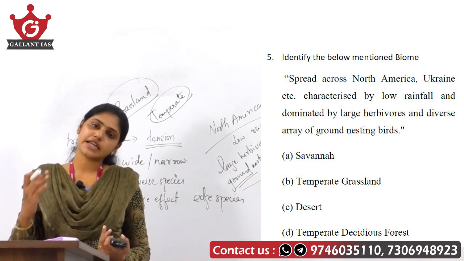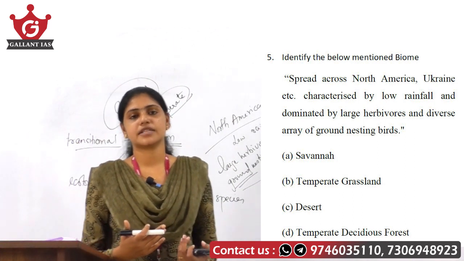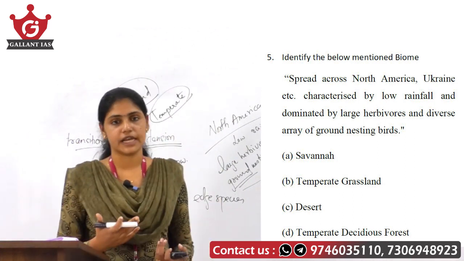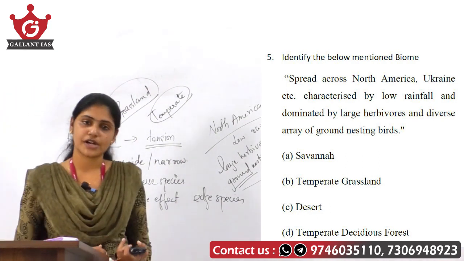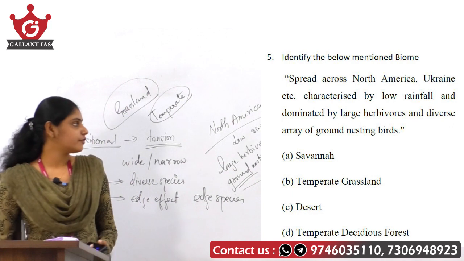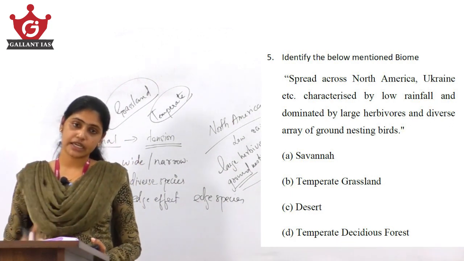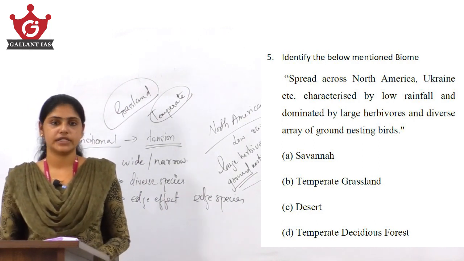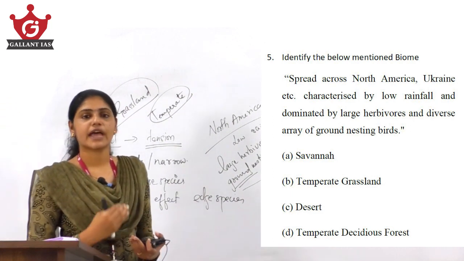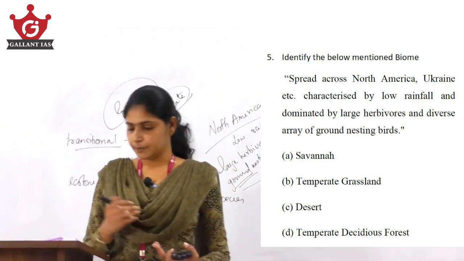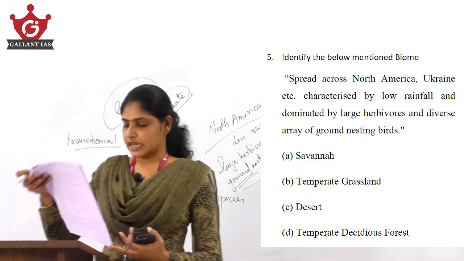Depending upon the region where these temperate grasslands are found, they are named differently. In the Eurasian parts, the temperate grasslands are known as steppes. In North America we have prairies. In the South American region it is known as pampas. In the South African region it is known as velds. So keep that point also in mind. Here your answer is option B, temperate grasslands.